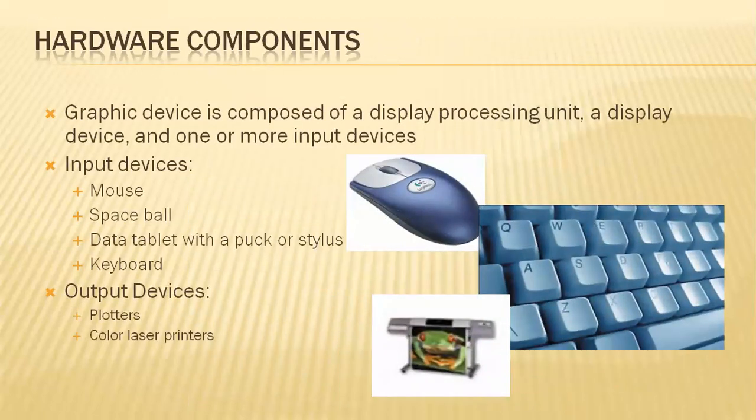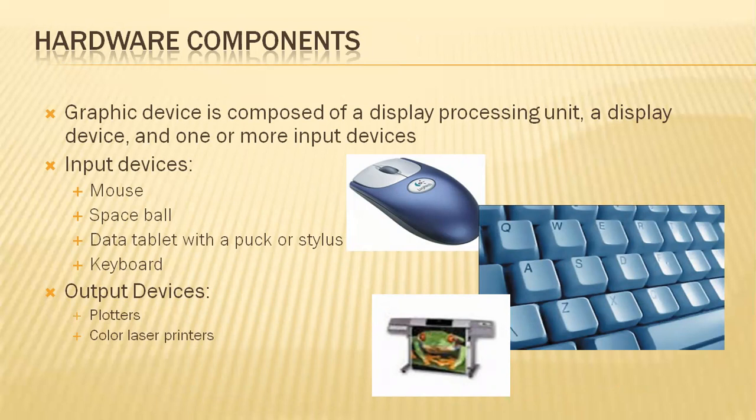Hardware, in the sense, what are the components existing in the hardware? The graphic device is composed of a display processing unit and a display unit, which comprise many input and output devices.